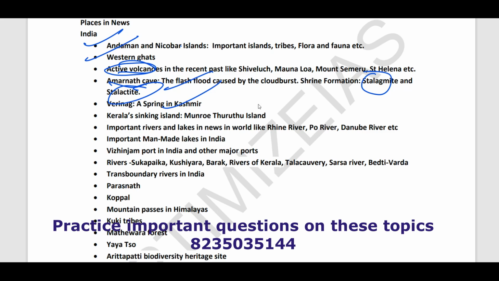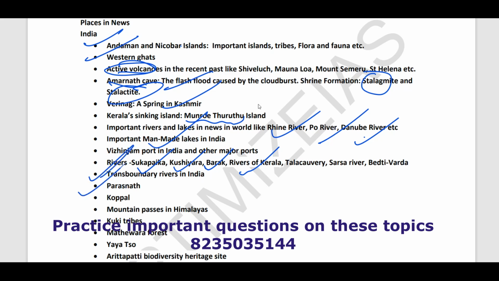Then Verinag. Then Kerala sinking island, Munroe Thuruthu Island. Important rivers and lakes in the world like Rhine River, Po River, Danube River. Important man-made lakes in India. Then Vizhinjam port in India and other major ports. Then rivers which are in news are Sukapaika, Kushiara, Barak, rivers of Kerala, Tal Kaveri, etc. Then transboundary rivers are very important.